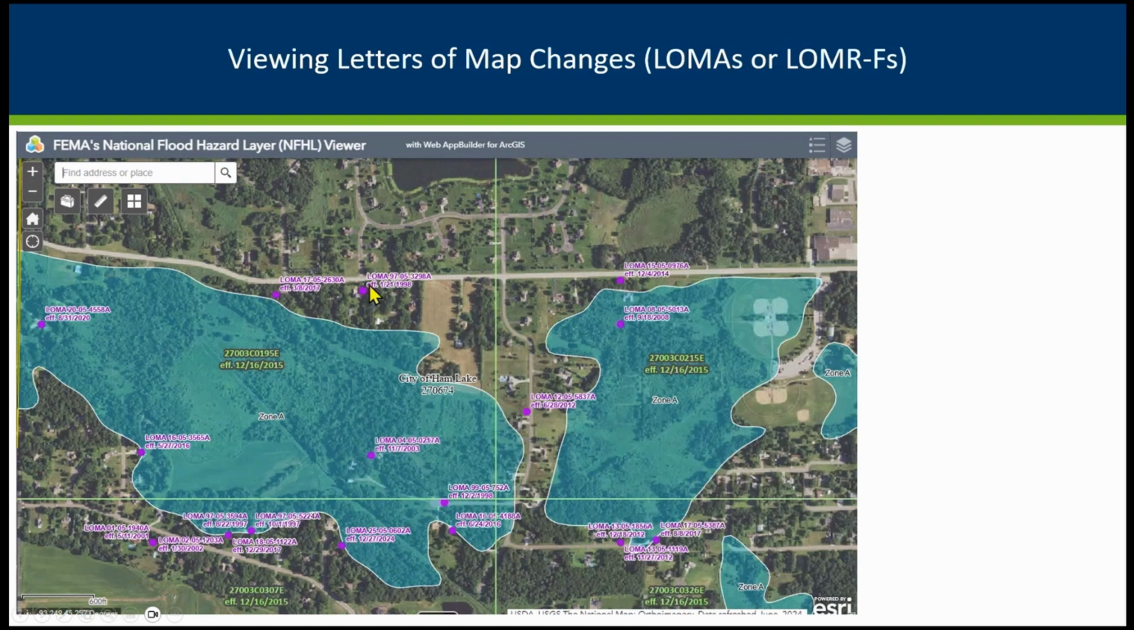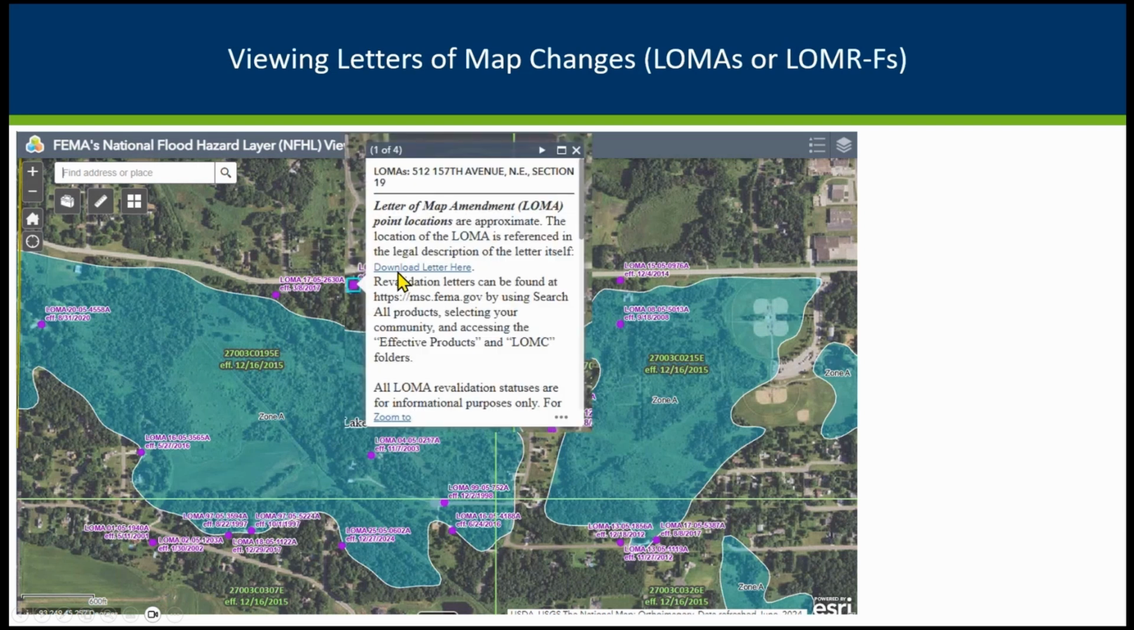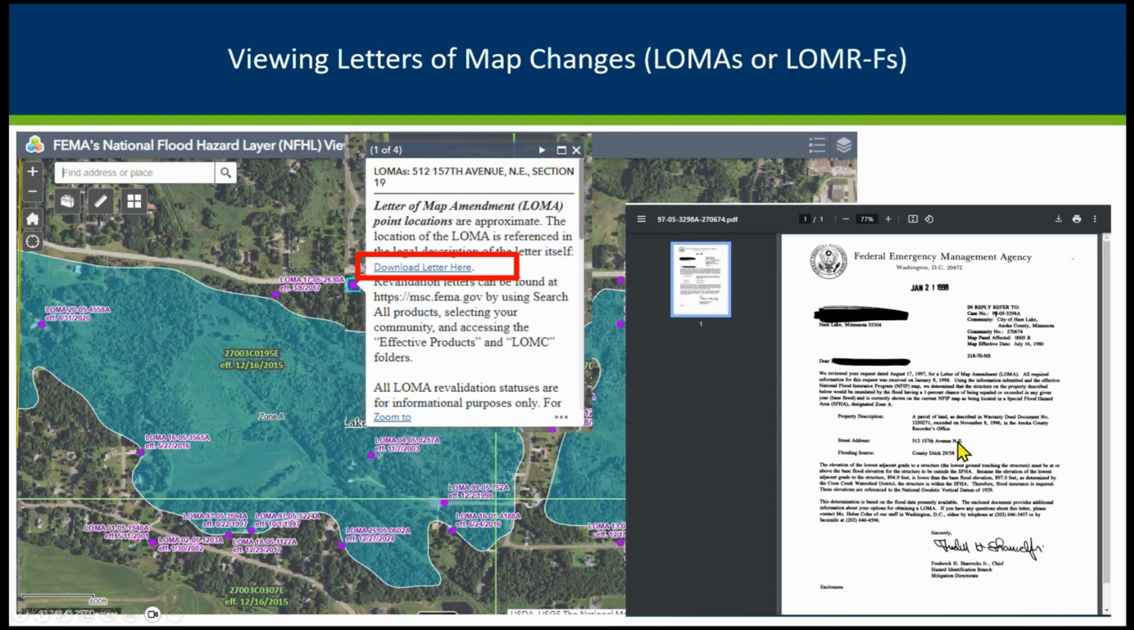It used to be you wouldn't see any information for the older cases. So like here is one from 97. In the past, they didn't have any information there, but now if you click on that, it will have the download letter here option. You do that. These really old ones, they look different, but you can see that they got a letter of map amendment for this site. They won't have as much data as newer ones will in that determination document, but FEMA is making more of those available here now.